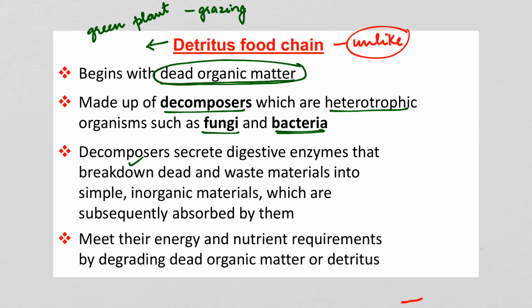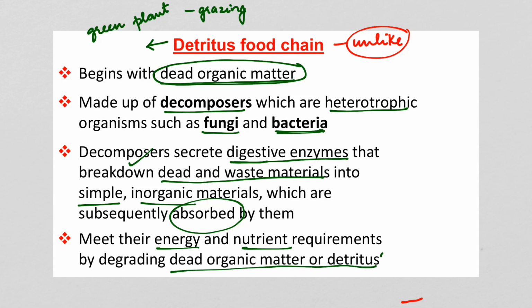Now, the decomposers secrete digestive enzymes that break down the dead and waste materials into simple inorganic materials, which are subsequently absorbed by them. They meet their energy and nutrient requirements by degrading the dead organic matter or the detritus. That is why it is called a detritus food chain. So here the food chain begins with dead organic matter. This dead organic matter is further decomposed by decomposers or heterotrophic organisms like the fungi or the bacteria. So that is why it is called a detritus food chain.